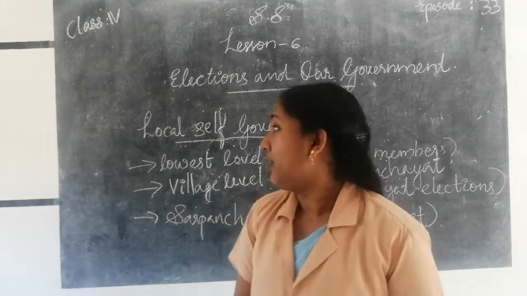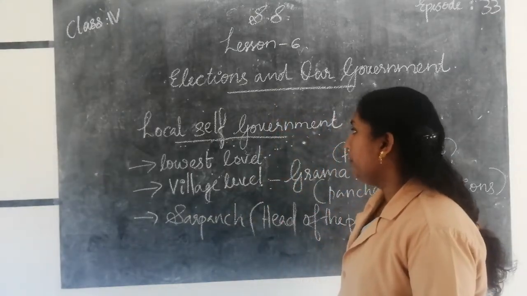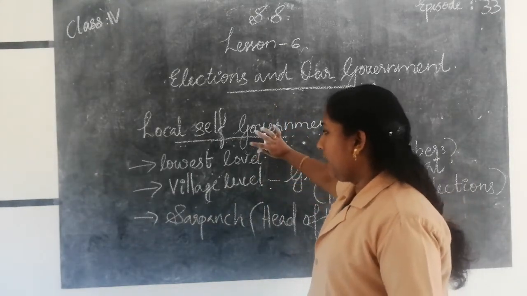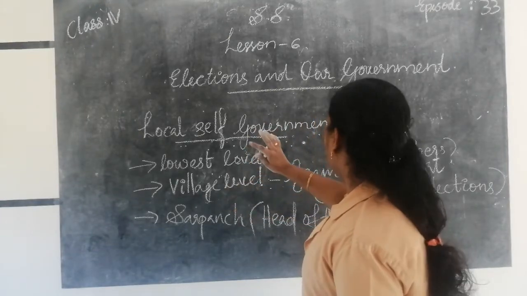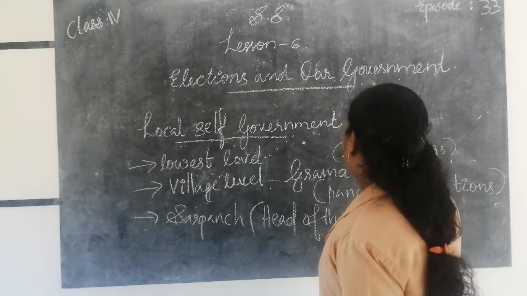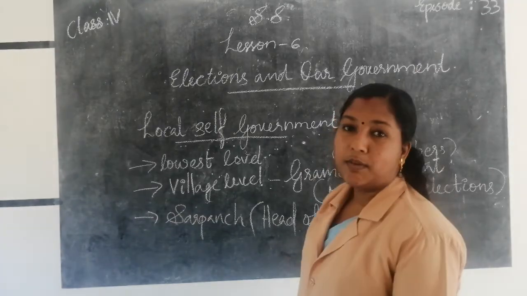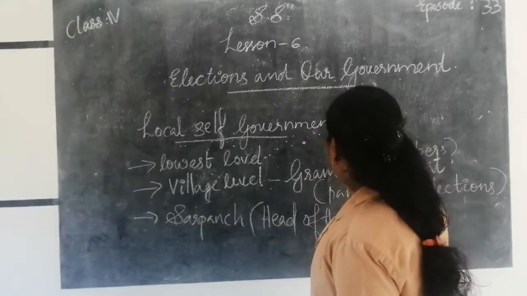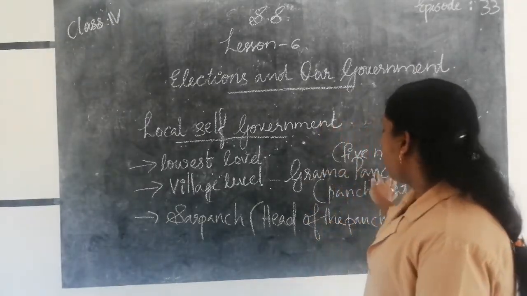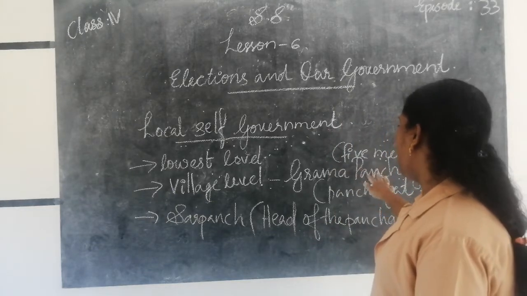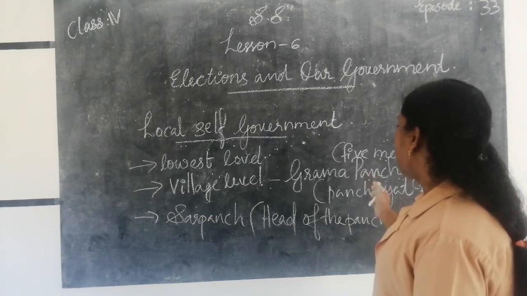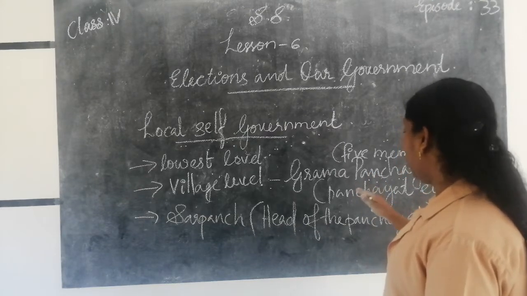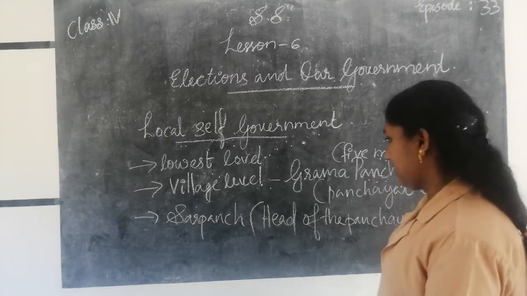So once again about the local self-government. Local self-government is the lowest level of government. At the village level, the local self-government is the Grama Panchayat. The Grama Panchayat contains 5 members, and at least one of the members should be a woman. The Panchayat members are selected through Panchayat elections.